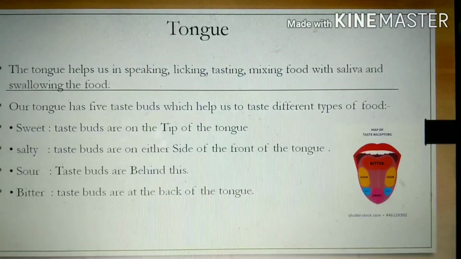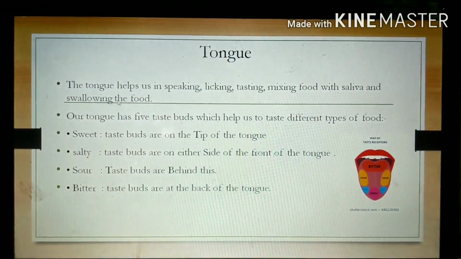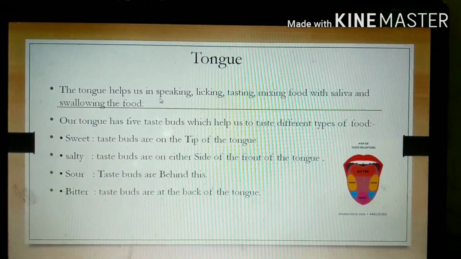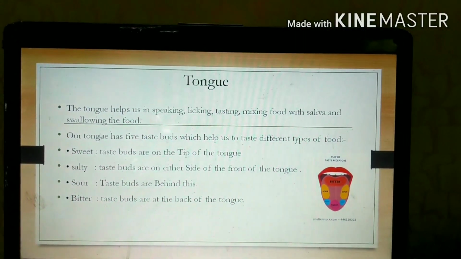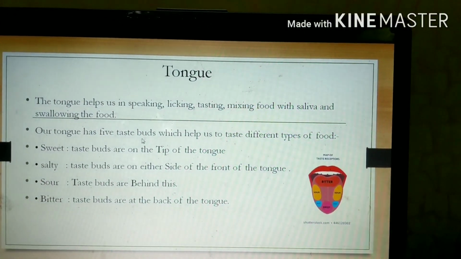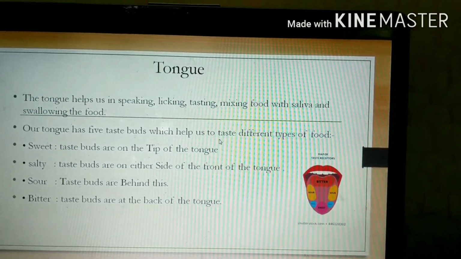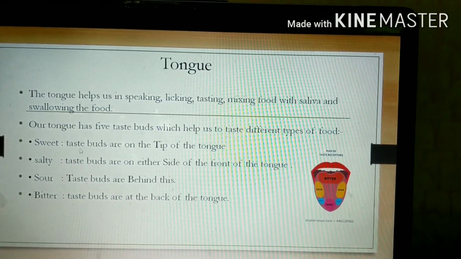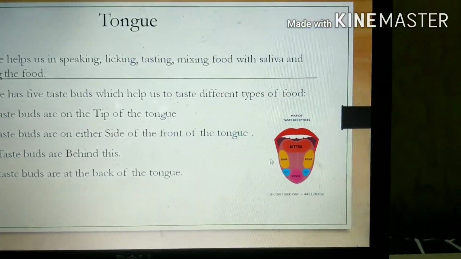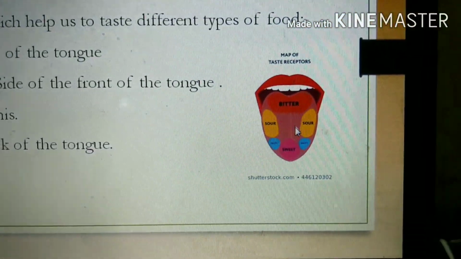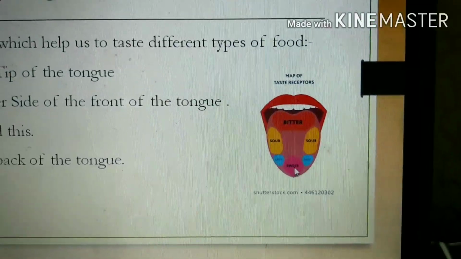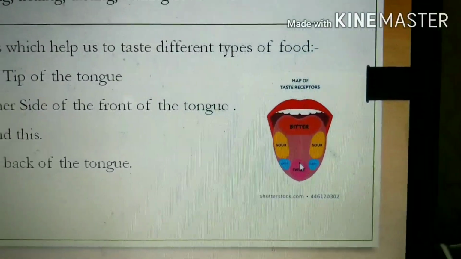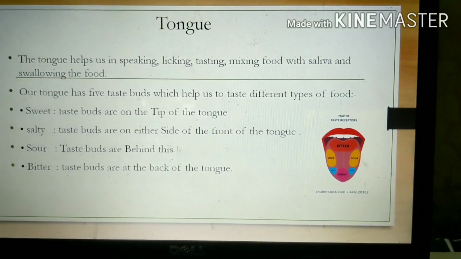Okay, next one we will go to tongue. So the tongue helps us in speaking, licking, tasting, mixing food with saliva and swallowing the food. Our tongue has 5 taste buds which help us to taste different types of foods. Sweet. See, this is the taste map. Okay. So here the front part of our tongue, there is sweet taste bud. Then see, sweet.